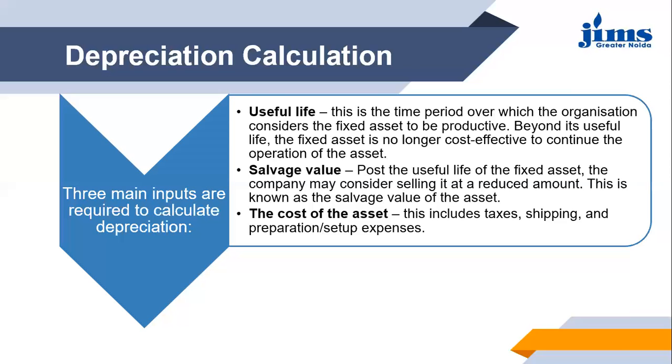The company may consider this at the time of selling out the asset to the other party, how much is the salvage value, and this salvage value will be considered while calculating the amount of depreciation that is to be charged by the business every year. So this is it for the depreciation calculation.